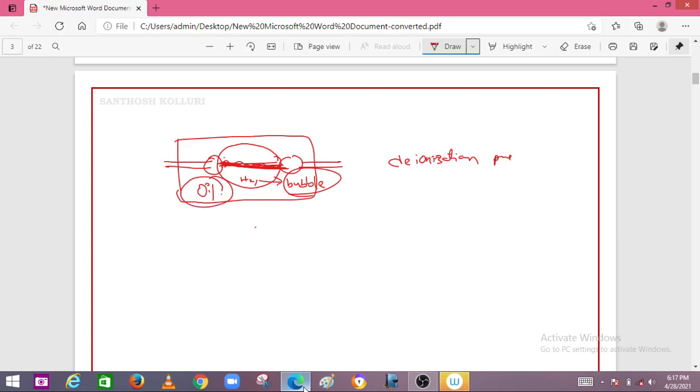The deionization process rapidly increases, and by increasing the rate of this deionization process, the dielectric strength of this oil will be increased, and therefore the arc will be quenched at zero crossing of the current cycle, right? So this is called oil circuit breaker operation.